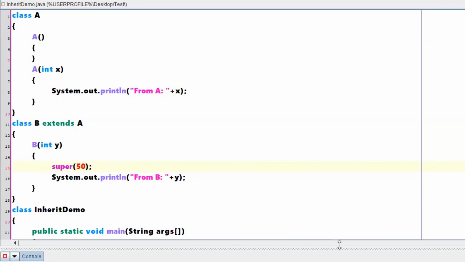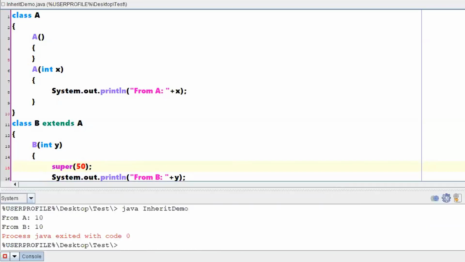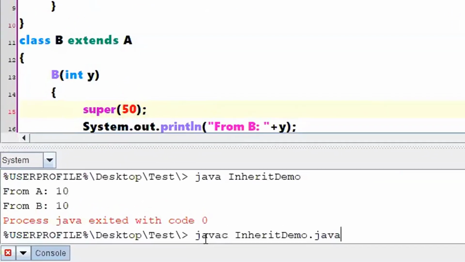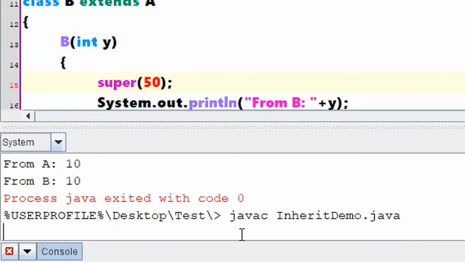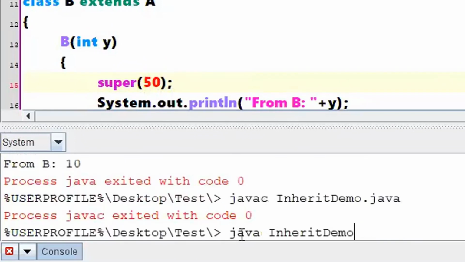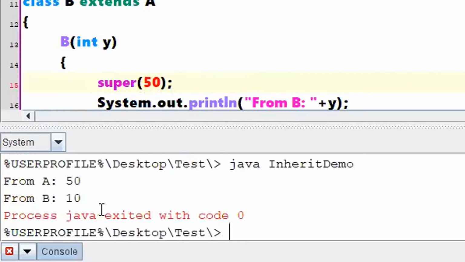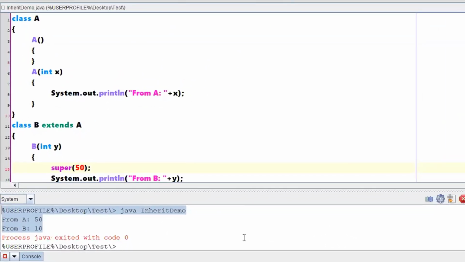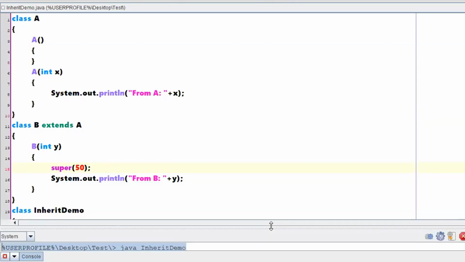No problem in that. Now the output will be: first 50 will be printed, then 10 will be printed. Okay, sir. Got it. Thank you.